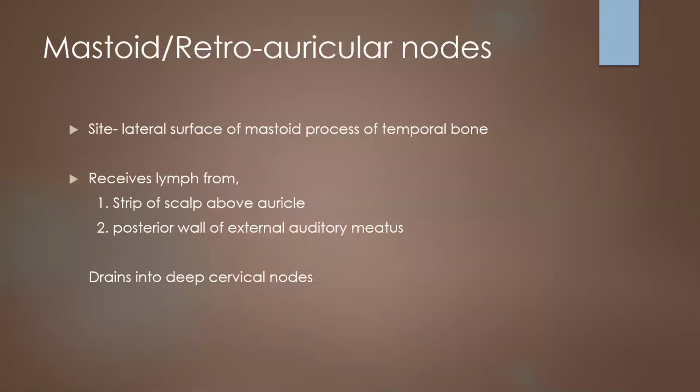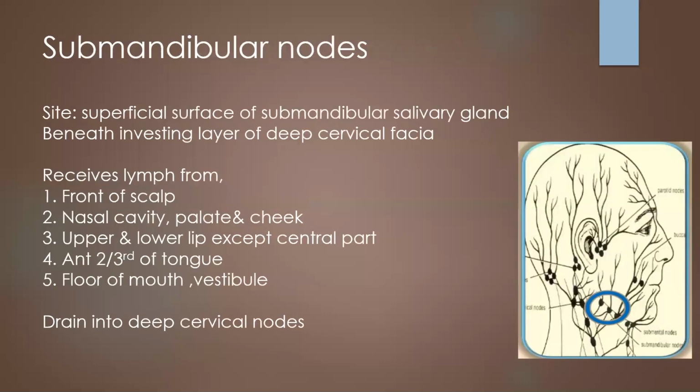The mastoid or retroauricular nodes lie on the lateral surface of the mastoid process and receive lymph from a strip of scalp above the auricle and the posterior wall of the external auditory meatus. They drain into deep cervical nodes. The submandibular nodes, which are also present on the superficial surface of the submandibular salivary gland, also drain into deep cervical nodes, and receive lymph from most parts of the scalp, nasal cavity, upper and lower lip, anterior two-thirds of tongue, posterior mouth, and floor of mouth and vestibule.